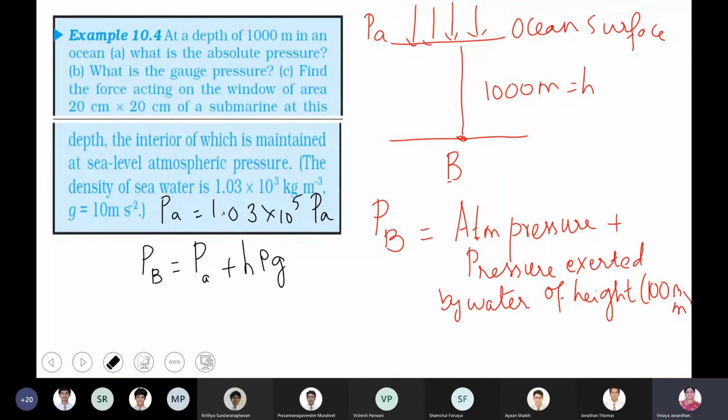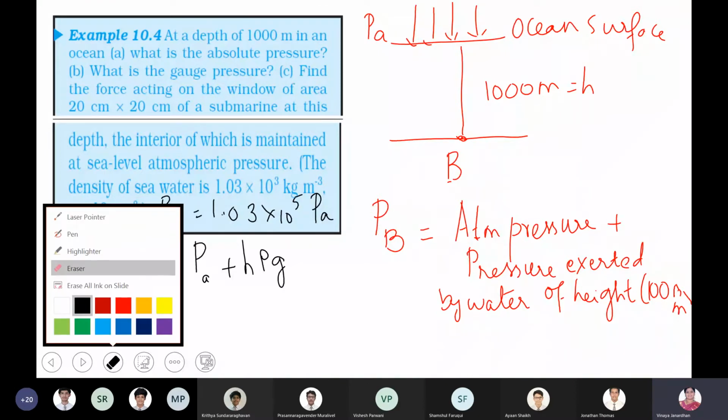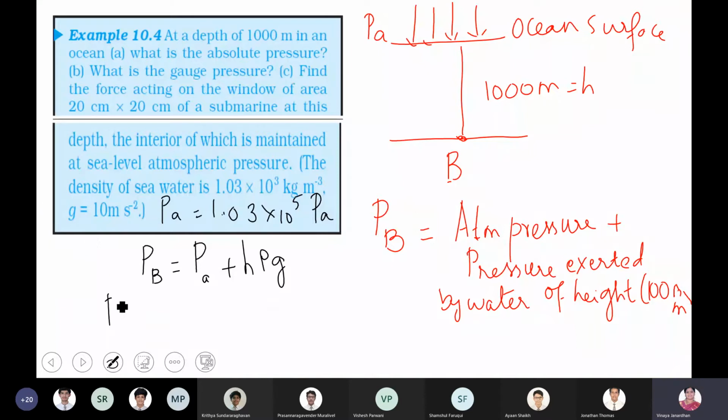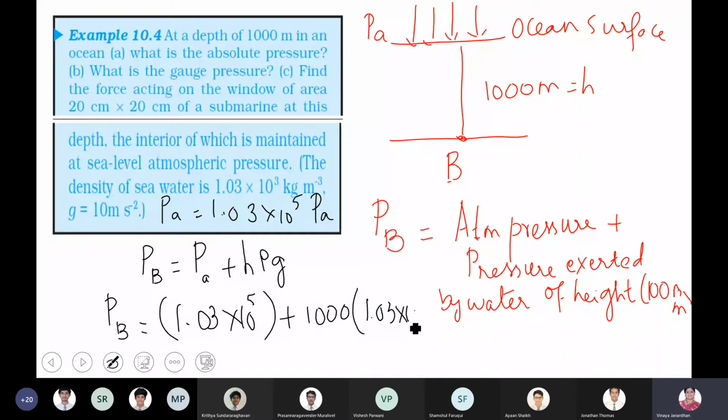Whenever you solve a numerical, always have a rough diagram that will give you a clear picture of what you're doing. Okay, fine. I'll do this. PB must be equal to your atmospheric pressure, which is 1.03 × 10^5, plus h is 1000, into rho is 1.03 × 10^3, into g is 10. Right, boys?